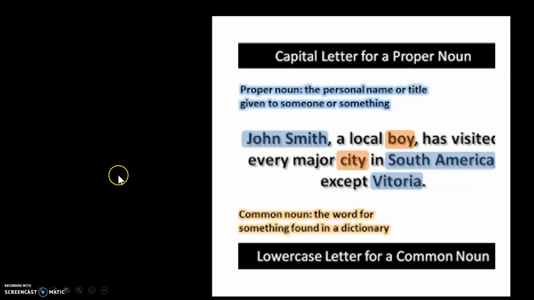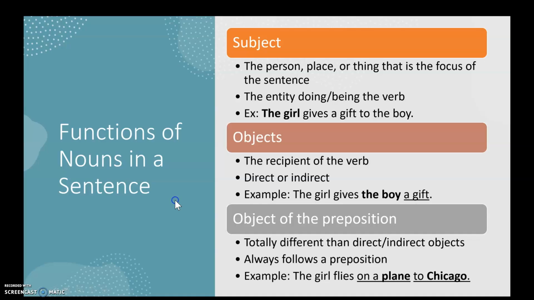So here's just an example to show you how this all comes together. John Smith is a local boy, but that's his name. So John Smith is capitalized because he's being named. But when he's being referred to as a boy, it's not capitalized. He's visited every major city. City is a noun, but it is a common noun. He's not naming any particular city. In South America, that's the name of a continent. So since it's the name of something, it's capitalized, except for Vitoria. Vitoria is the name of a city, so here it is capitalized.